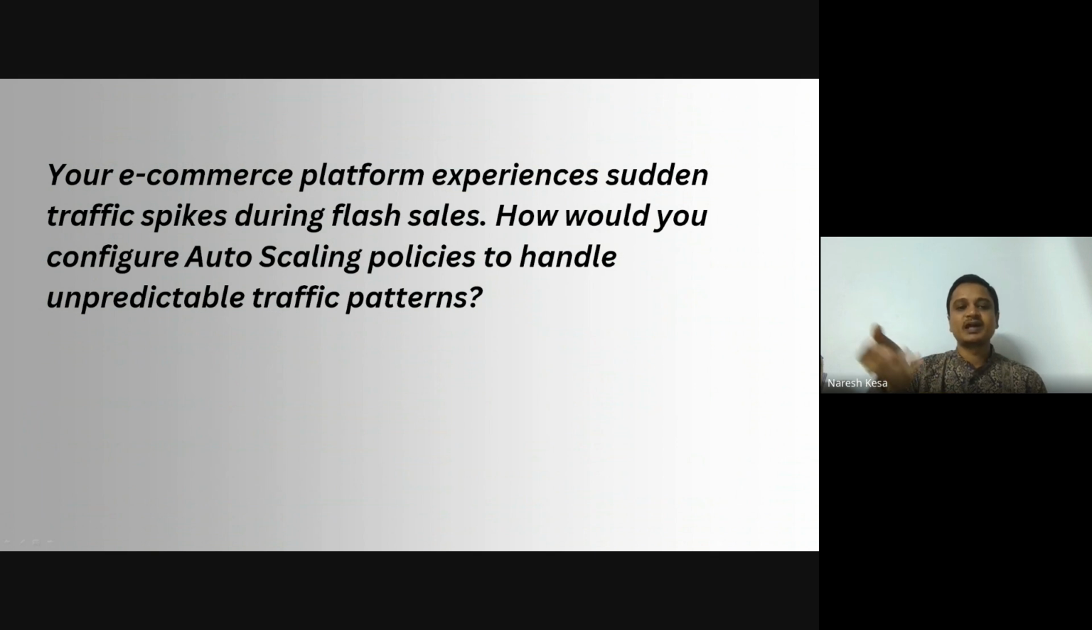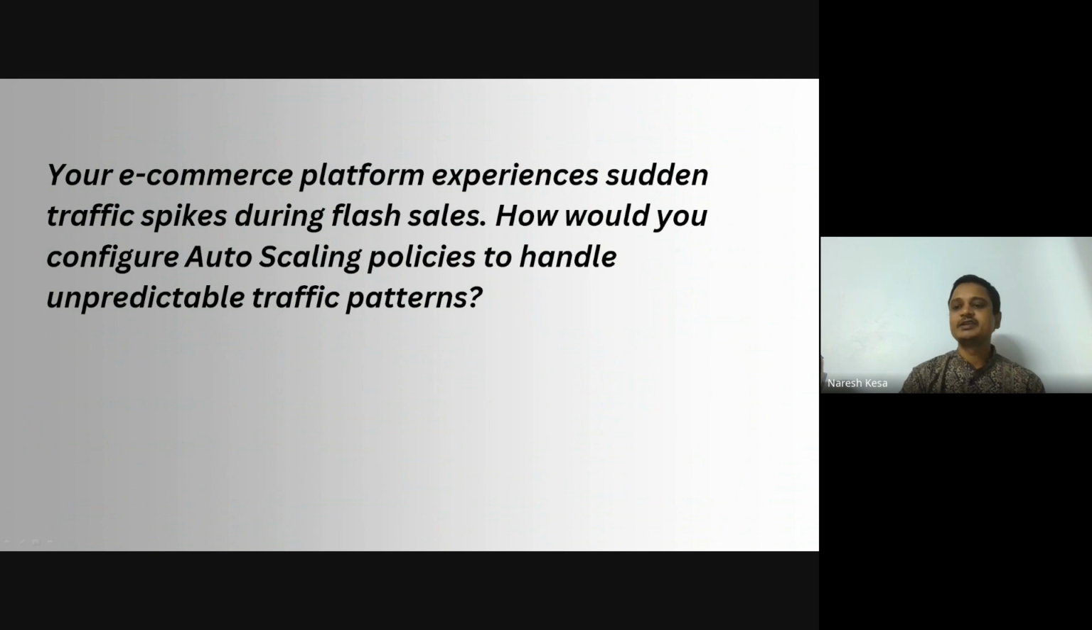Coming to target tracking scaling, which is most common for flash sales, we can define a target metric and let auto scaling adjust automatically. For example, our CPU utilization target is 50%. If it goes beyond 50%, auto scaling adds instances. If the traffic drops below 50%, auto scaling removes the instances.